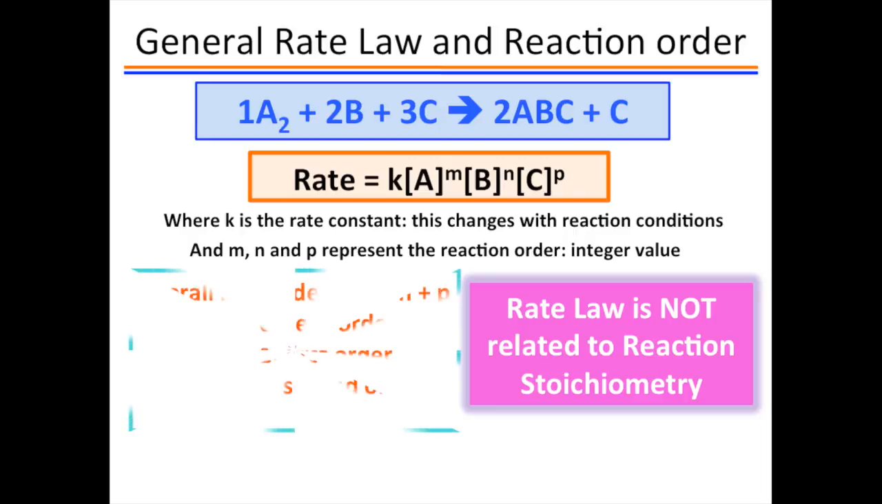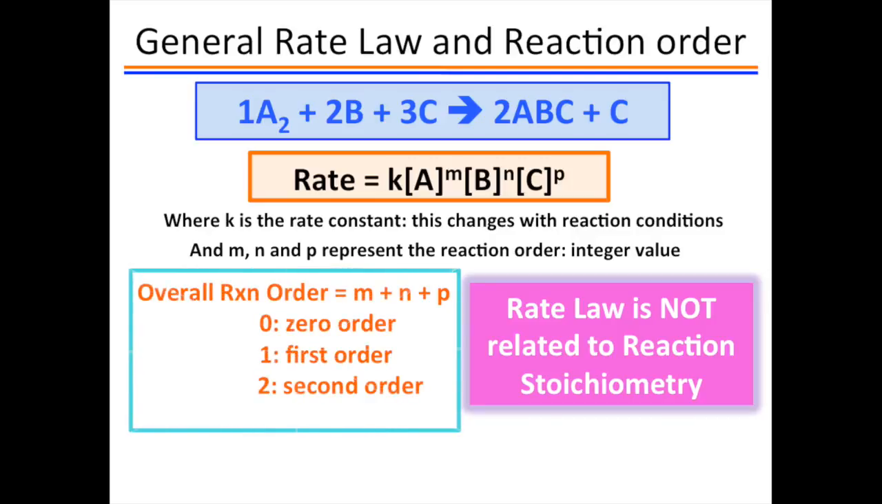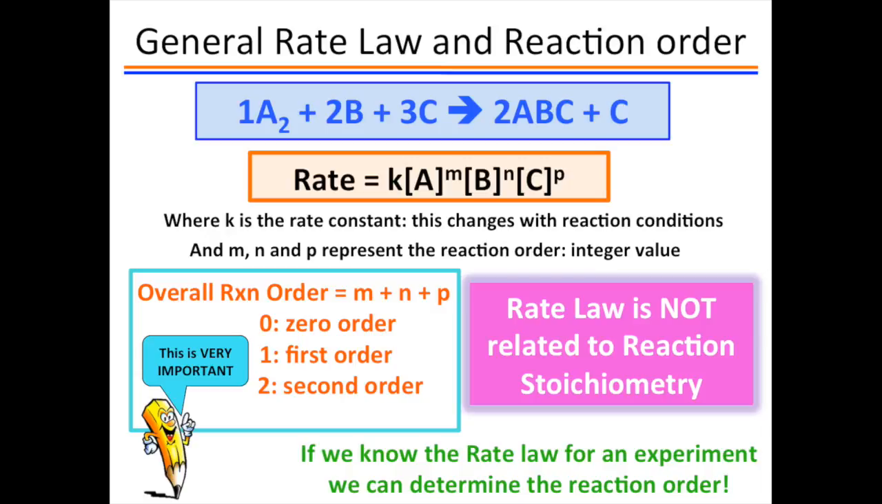The powers in a rate law are generally determined experimentally, and we define the overall reaction order as the sum of the exponents. We talk about reaction kinetics as being zero order, first order, second order, etc. If we know the rate law for a reaction, then we can determine the overall order of the reaction or the order for each reacting species.